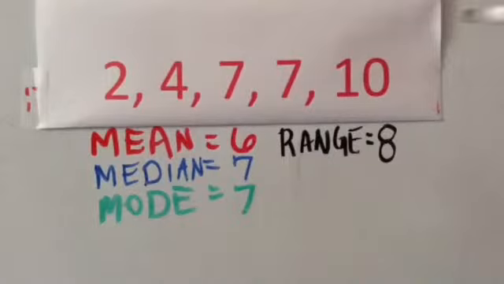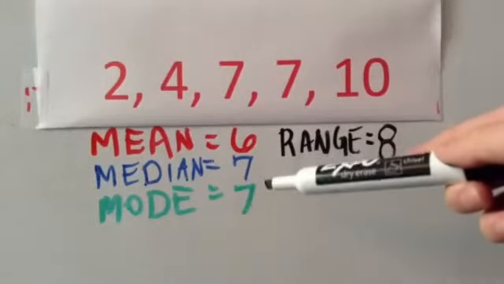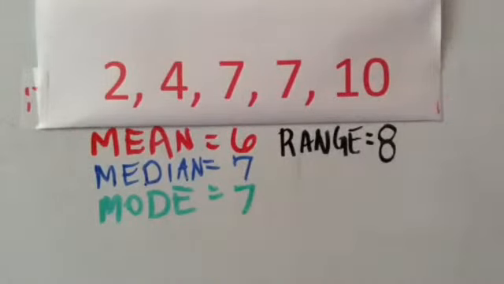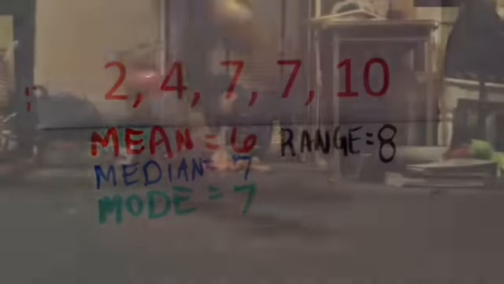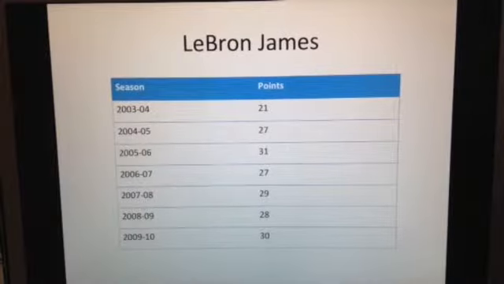The mean, median, and mode are relatively the same, but this won't always be the case. In fact, sometimes they can be quite different. Data sets can be all kinds of things. This data set shows the average points scored by LeBron James in his first 7 seasons in the NBA.